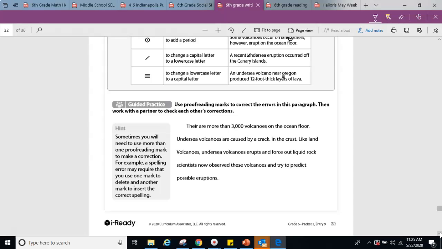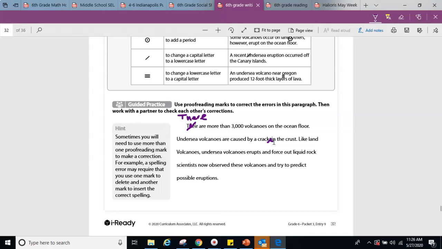So, there are more than 3,000 volcanoes on the ocean floor. First of all, this is the wrong there. We're going to use a little curly thing, and we're going to use the right there. There are more than 3,000 volcanoes on the ocean floor. Great. Undersea volcanoes are caused by a crack in the crust. Oh, well, that should not be a period right there. So we're going to cross it off. Great. Like land volcanoes, undersea volcanoes erupts and force out liquid rock.